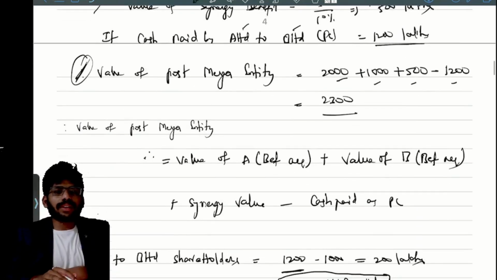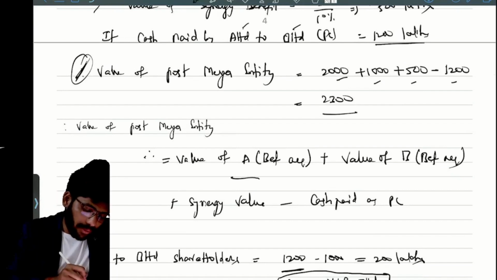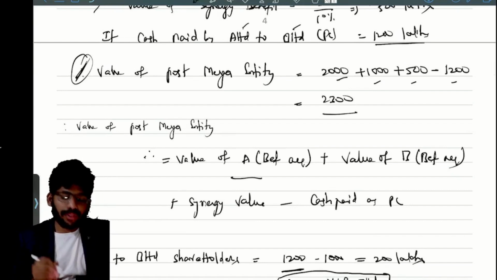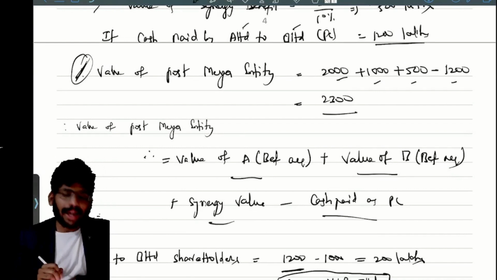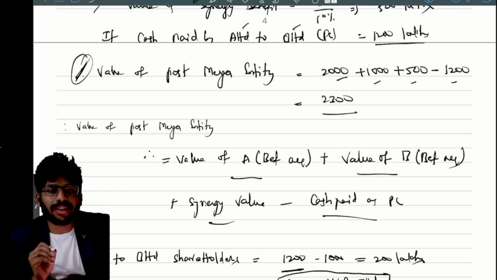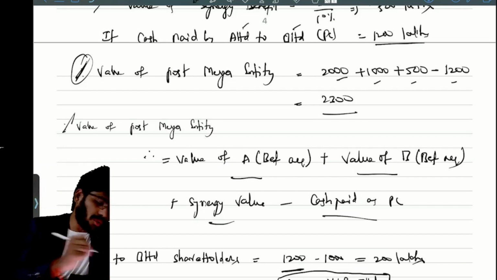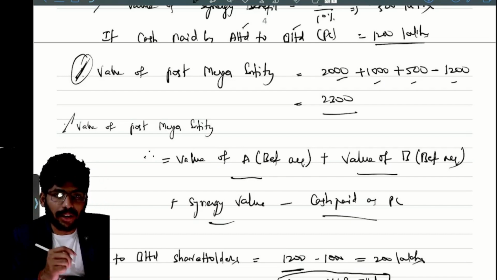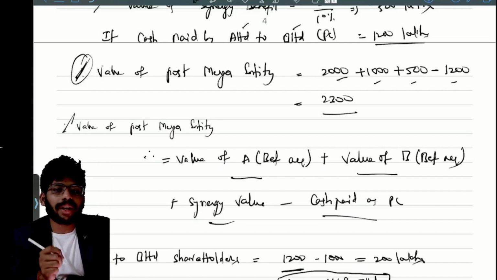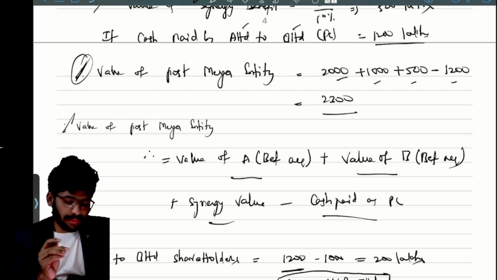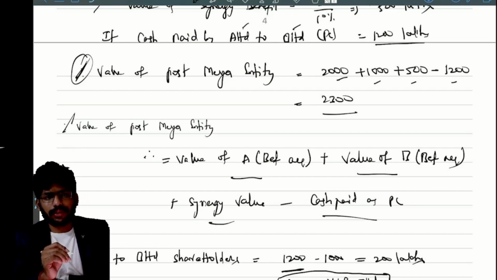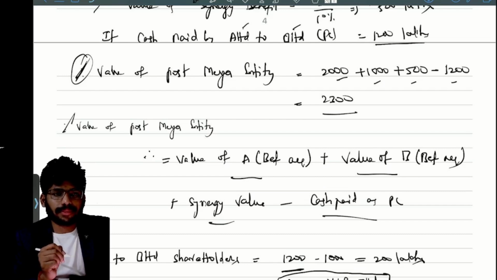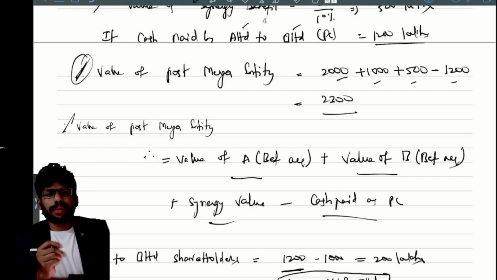So by using that we can say the formula: value of A Limited before acquisition plus value of B Limited before acquisition plus synergy value minus cash paid as purchase consideration. This is the value of the combined entity. Value of a post-merger entity means combined entity value. Is it clear? Everyone getting clarity or not? Any doubts?